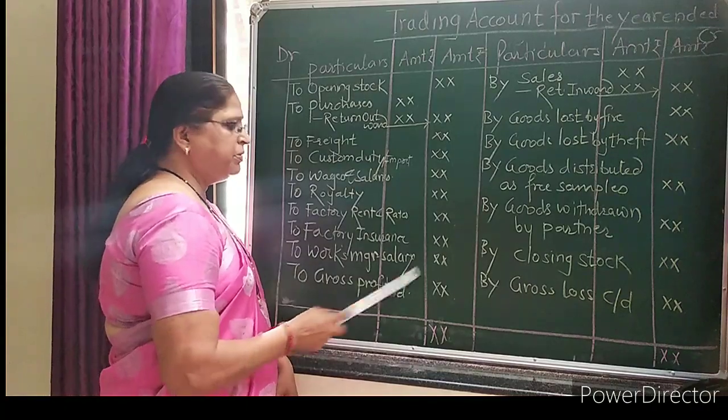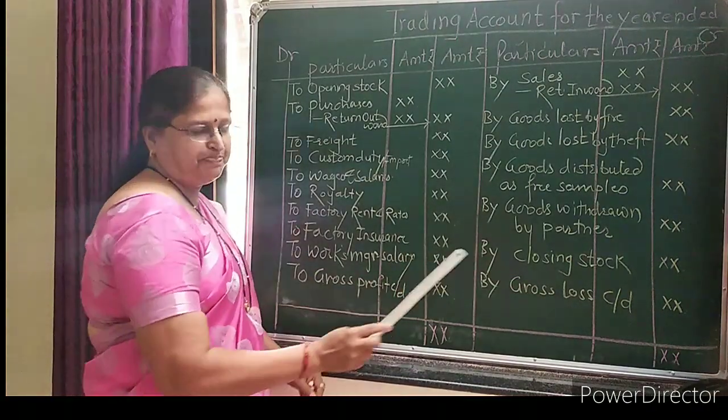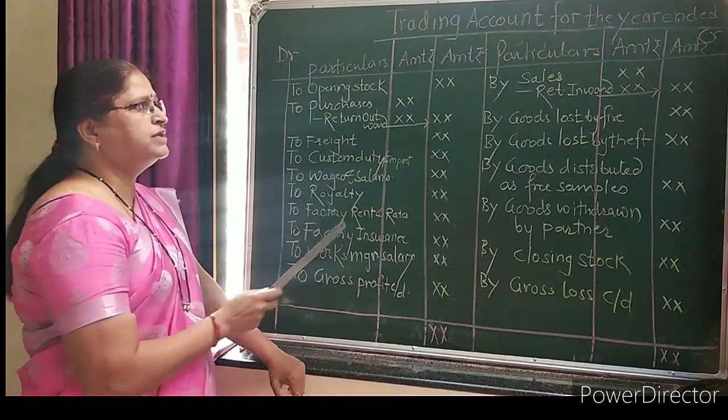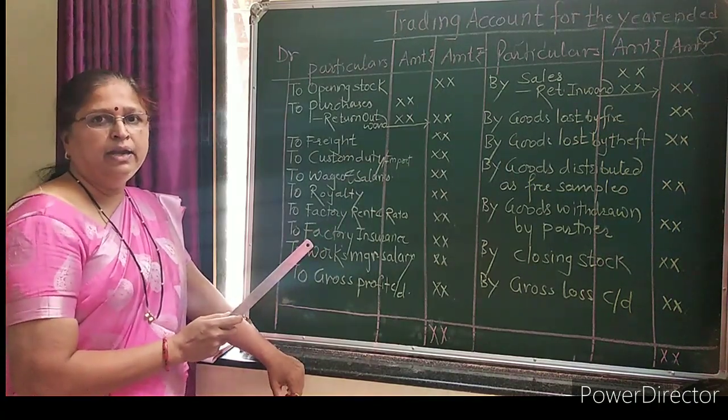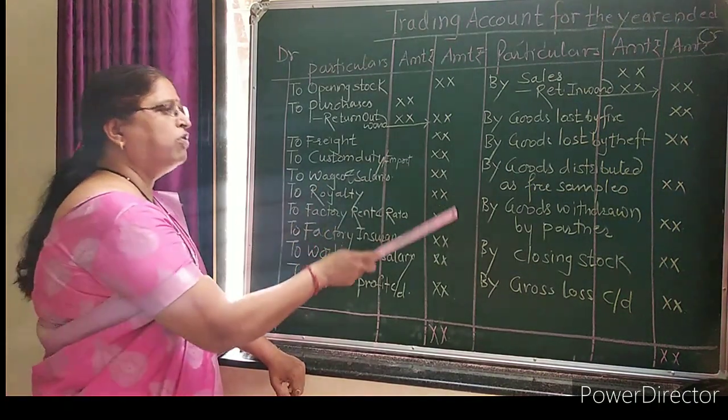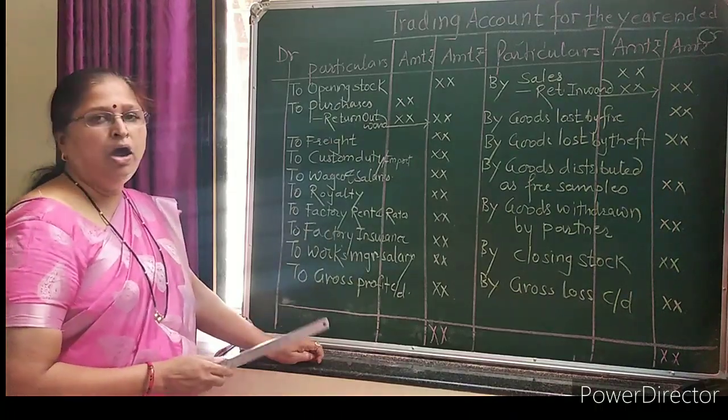Now this gross profit or gross loss we have to transfer to the second account, which is the profit and loss account. This format you have to take down in your notebook.